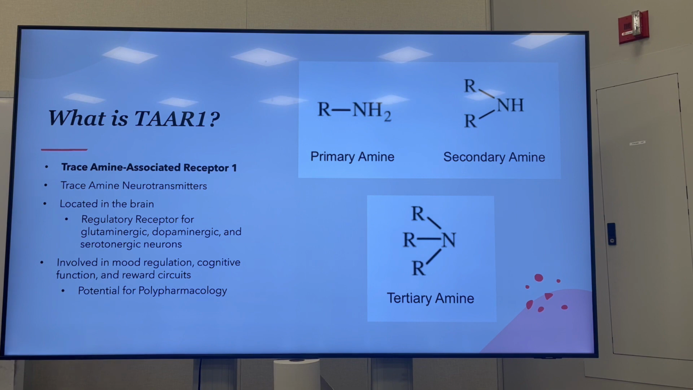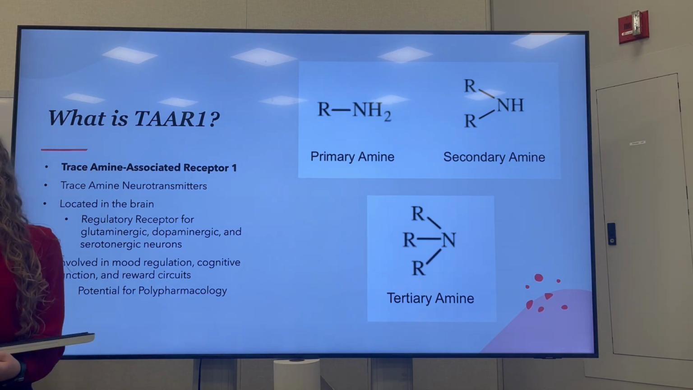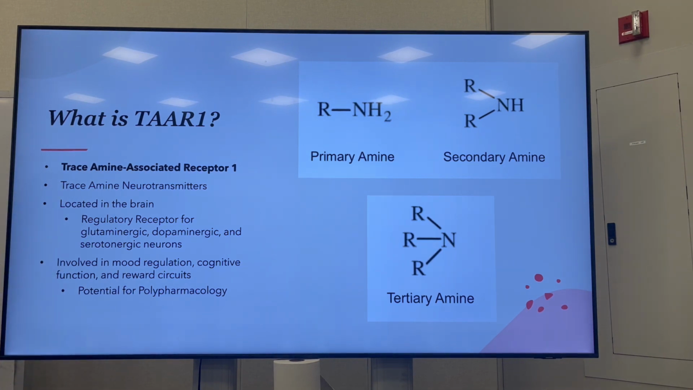Recent research has actually shown that TAAR1, the receptor, has somewhat of a modulatory capacity, meaning it can serve as a regulatory receptor to control neurotransmitter release as well as neuronal activity. Recent studies have also shown that it has major involvement in the release and control of neurotransmitters like serotonin, dopamine, and glutamate, which, little backstory, are the major neurotransmitters in your brain that have a lot to do with facilitating neuronal communication.